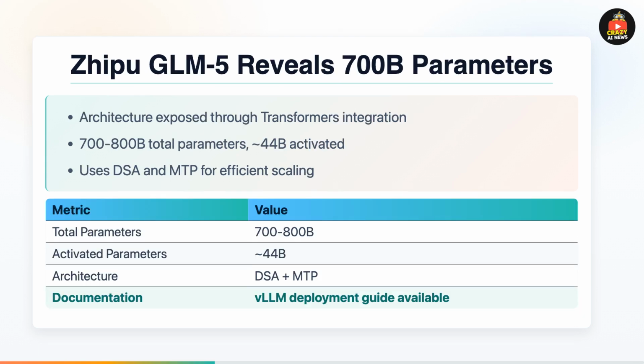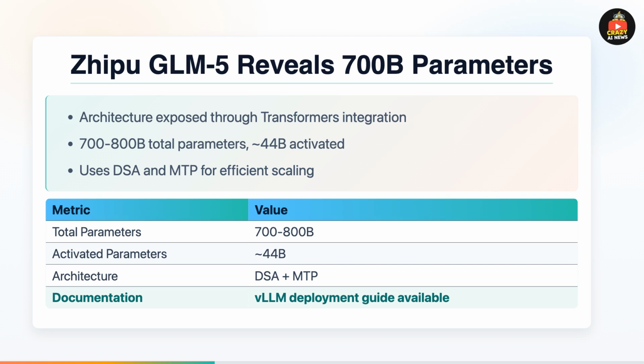Big news from China's AI frontier. Zhipu AI's GLM-5 model architecture details were exposed through integration submissions to Hugging Face Transformers and vLLM. Based on technical analysis, the model is estimated to have a staggering 700 to 800 billion total parameters, with about 44 billion activated at any given time. This is achieved through distributed, sparsely activated architecture and mixture-of-experts techniques.